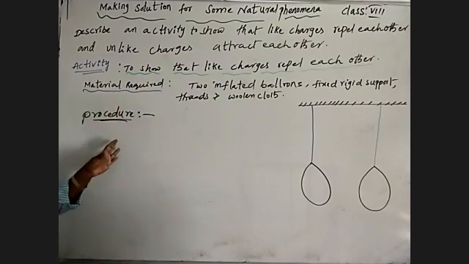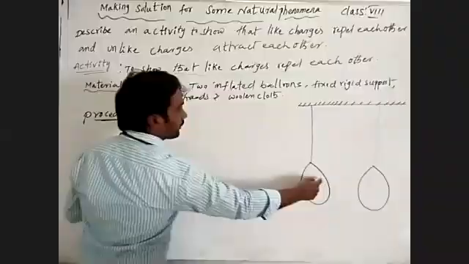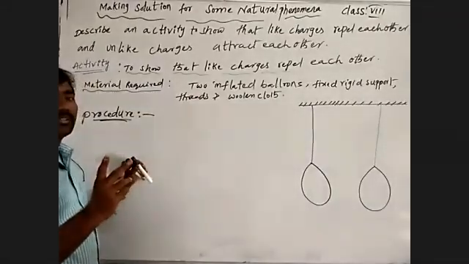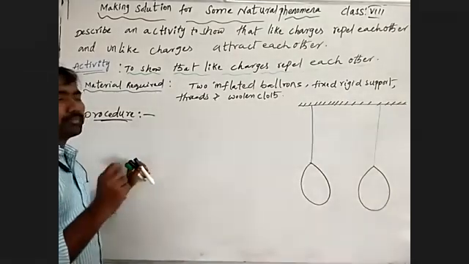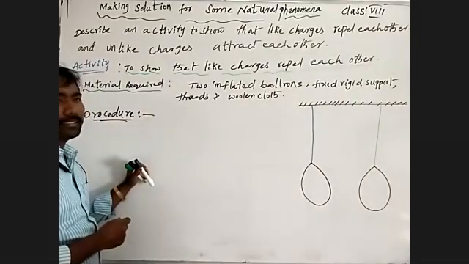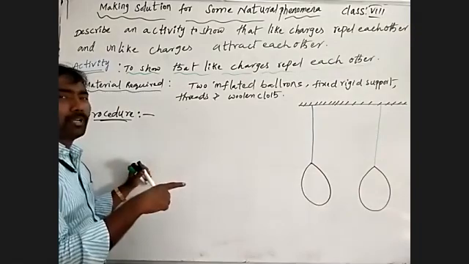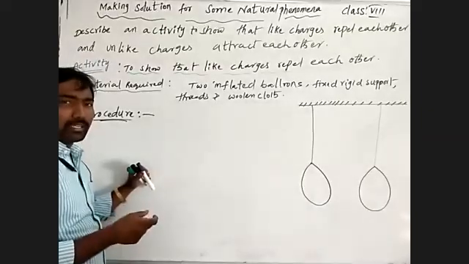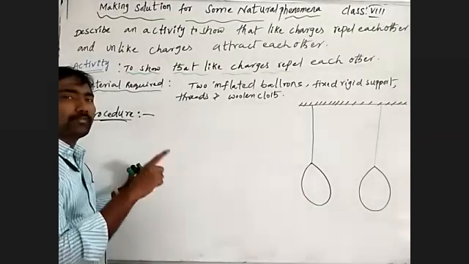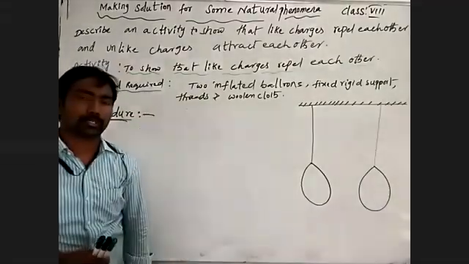So: material required, procedure, drawing. See, first in the procedure, we took two inflated balloons and suspended or hung them from a fixed rigid support with the help of thread. Understand? Second, take a woolen cloth and rub it on each inflated balloon which is hanging from the fixed support.